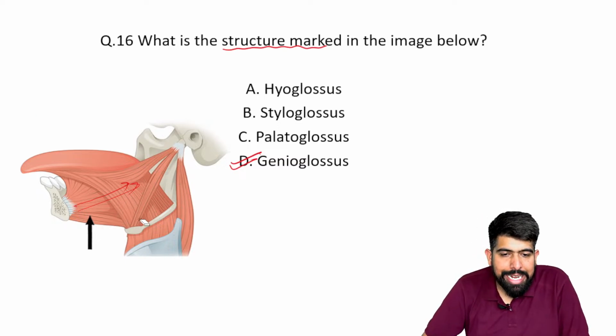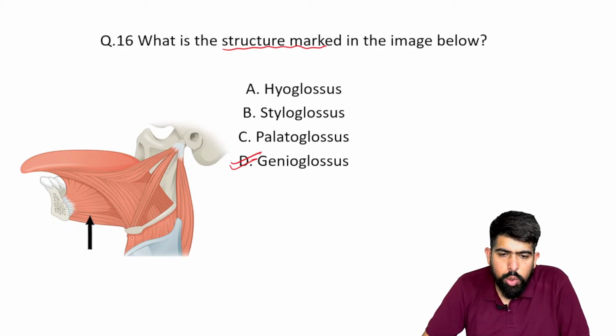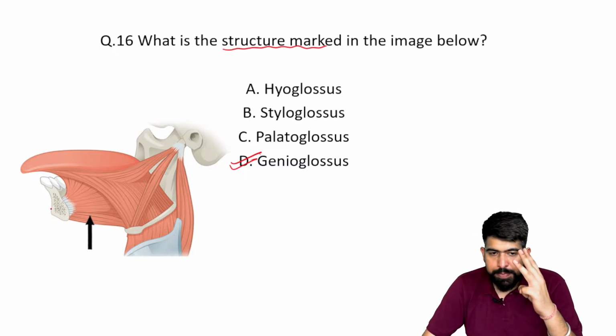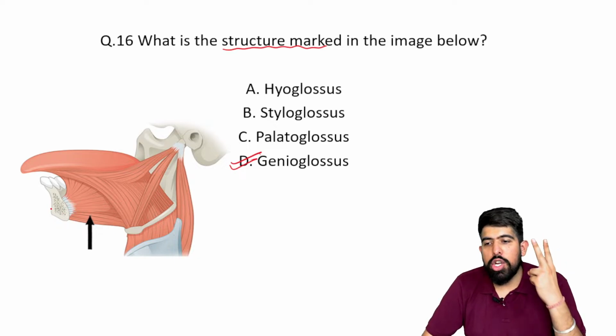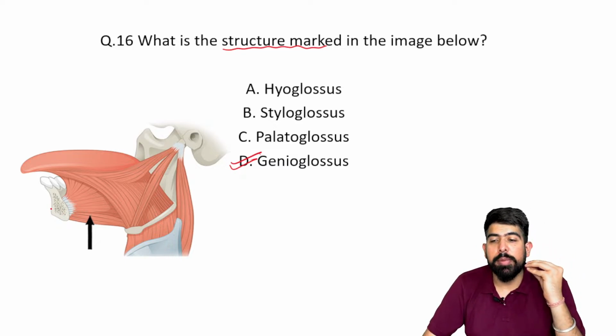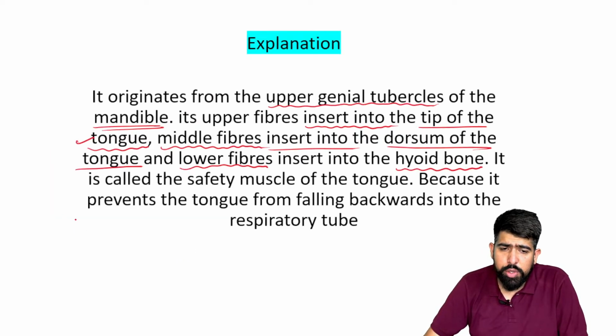It will go behind and attach to the dorsum of the tongue. And the last one, which is the lower fibers, you can see it will be transmitting like here, and it will go to attach to your hyoid bone. So it has three fibers: upper to the tip of the tongue, middle to the dorsum of the tongue, and the third, lower, attaching to your hyoid bone, right? So these three fibers are important in the tongue, importantly for the genioglossus muscle.